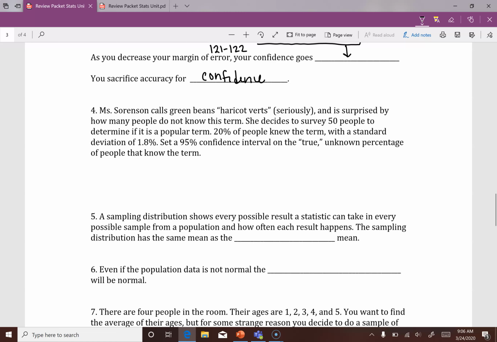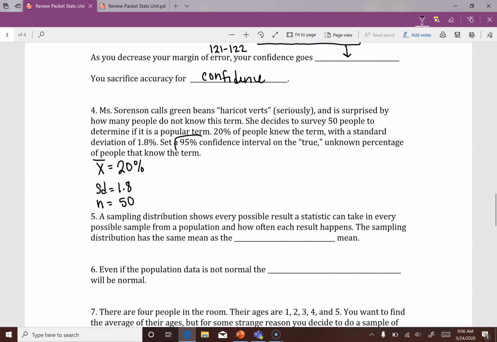I decided to survey 50 people to determine if it is a popular term, and I find an average of 20% of people do know what haricot verts are. It's a French word. And there's a standard deviation of 1.8%. And I'm surveying 50 people.